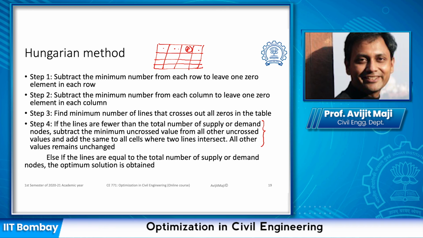I will explain this through an example for better understanding. In case we find that the number of lines is equal to the total number of supply or demand nodes, then we know that we have reached the optimum solution and we do not need to do any further iteration or any further process. One thing you will notice is that this is only one iteration, there is no multiple iteration when I explain it through an example.